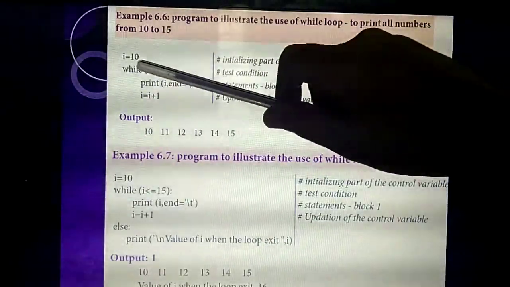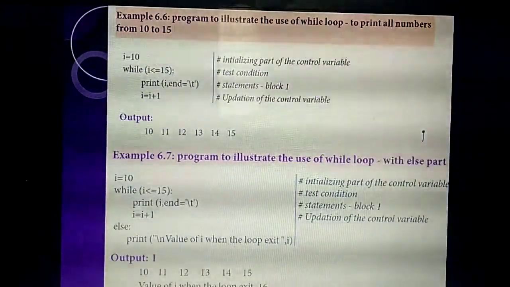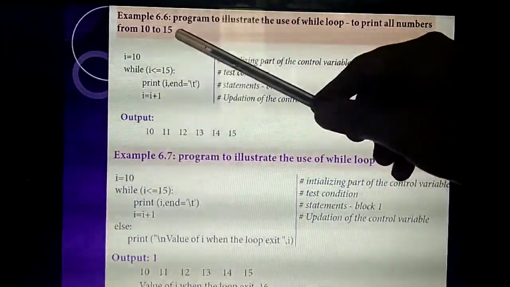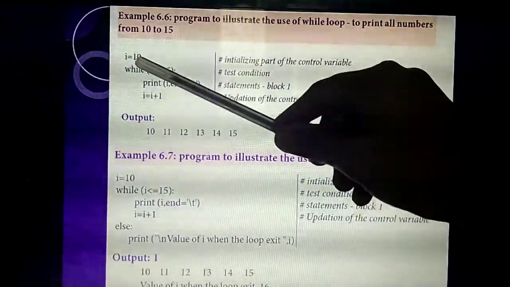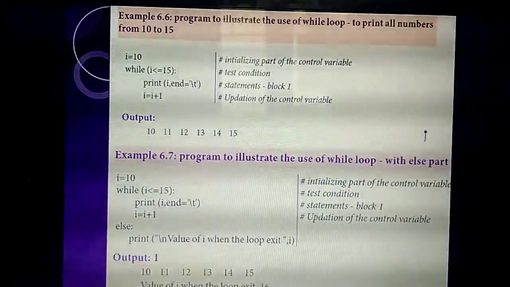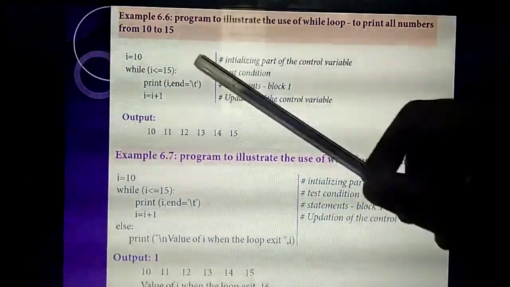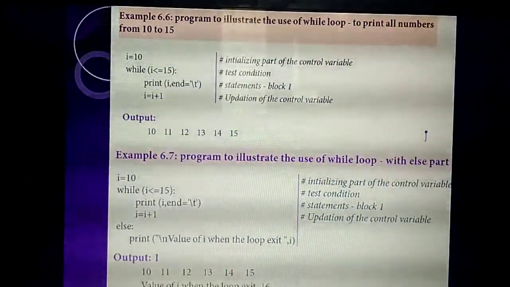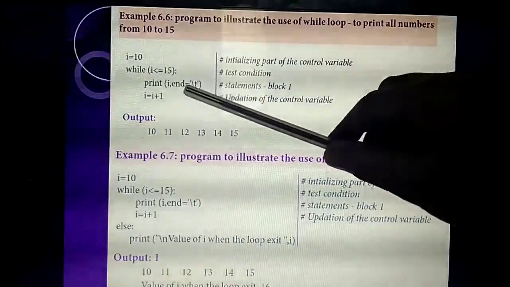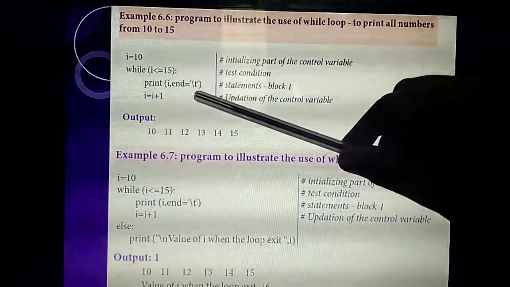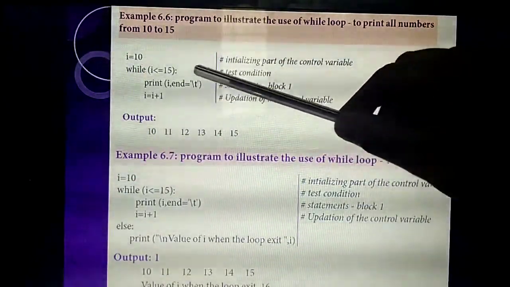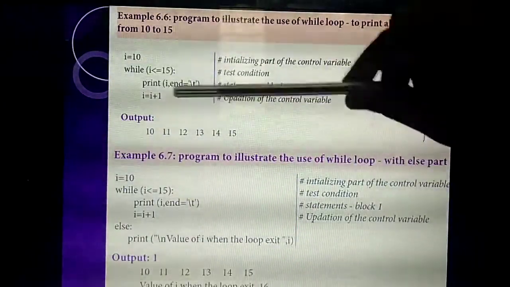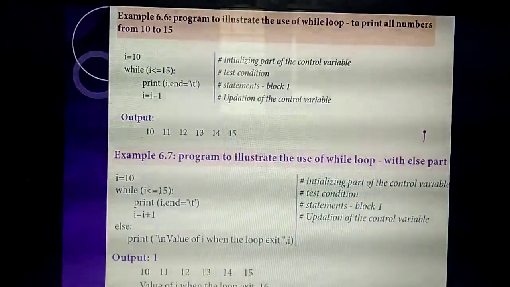Understand? The starting value is 10, so I am giving the variable i equal to 10. Till how many values do you need to print? Up to 15, so i less than or equal to 15. Then you print. Which variable do you need to print? i. Then end equal to backslash t. What is the meaning of backslash t? It puts a tab space after each value, and once all the values are printed, it goes to the next line.